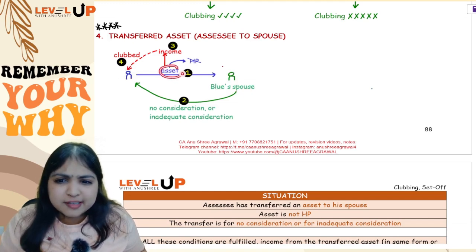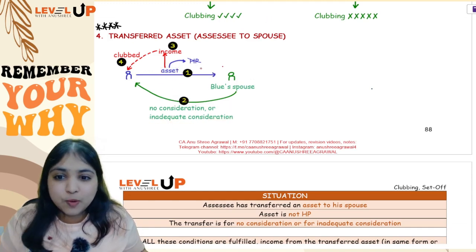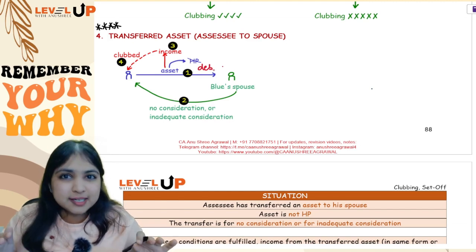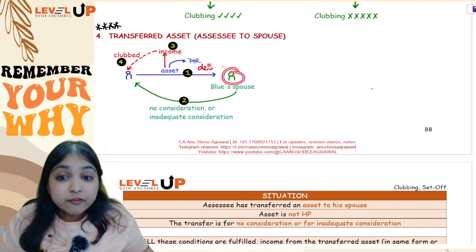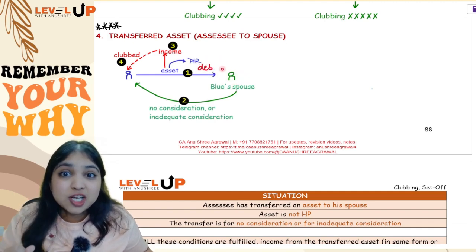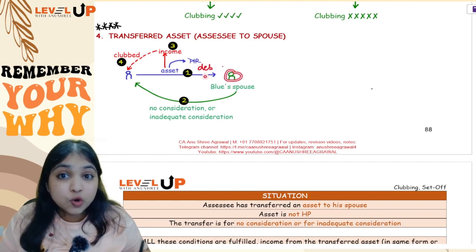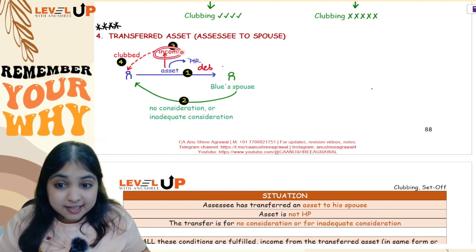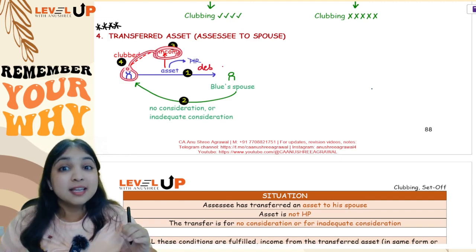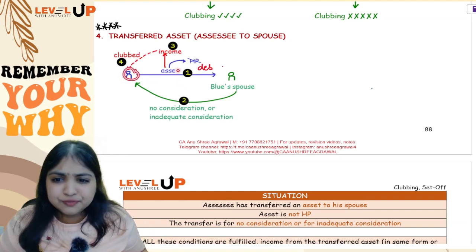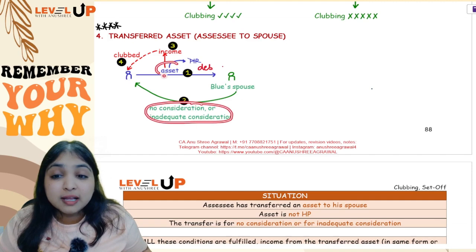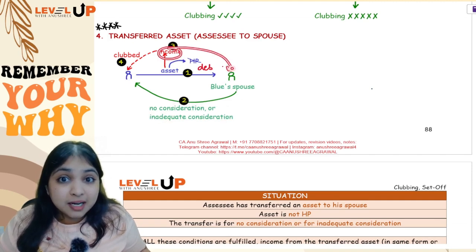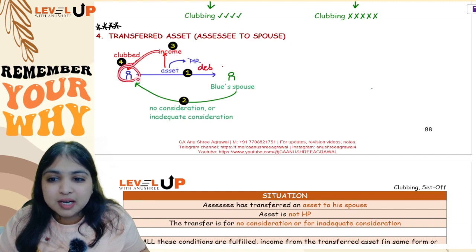Okay, now Blue has transferred some asset to Green for no consideration or for inadequate consideration. Let us say Blue has transferred debentures to Green for no consideration or inadequate consideration. Okay, now who owns the debentures? Green will own the debentures. From the debentures, interest income, debenture interest income, who will enjoy? Green only will enjoy. But however, the debenture interest income will be clubbed with Blue's hands. In other words, if the assessee transfers any asset to his spouse for no consideration or for inadequate consideration, then from the asset whatever income is earned by the spouse, that income will be clubbed with the transferor's income.